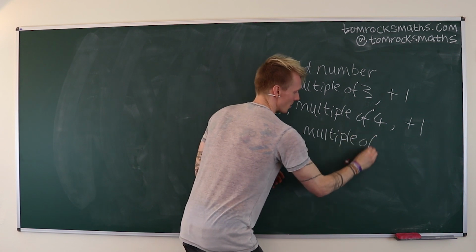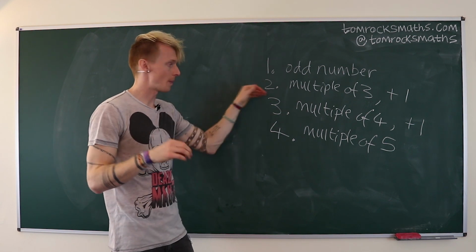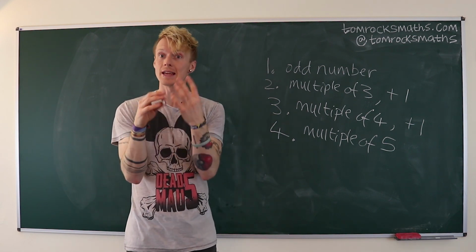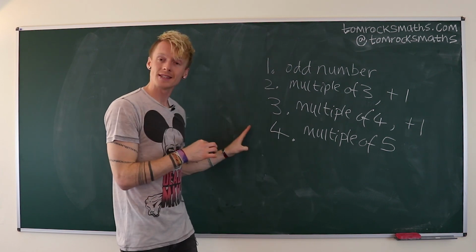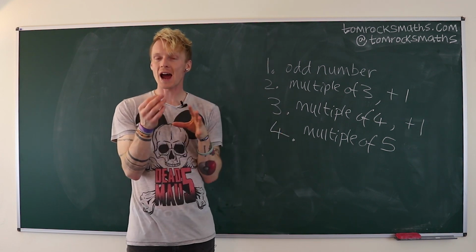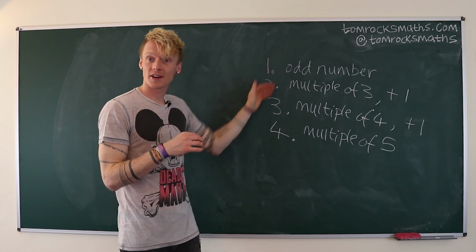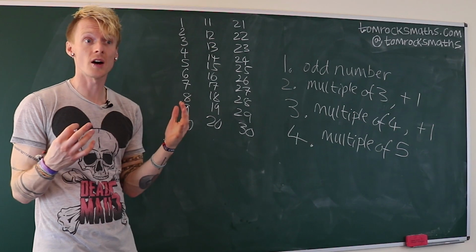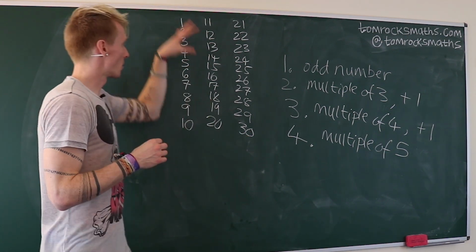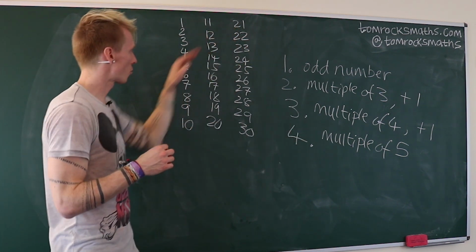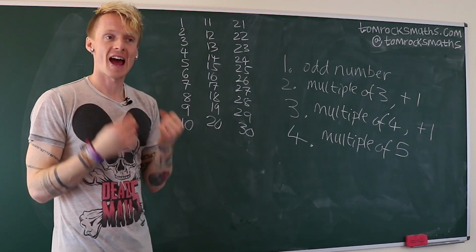So now we have our complete set of 4 rules. We've used all 4 pieces of information given to us in the problem, and we've written them out as 4 mathematical rules which our answer must satisfy. So now we can start considering possible numbers and see if we can find one that satisfies all 4 rules. To start with, I've just considered the first 30 positive whole numbers, and we're going to use these rules to cross off which ones aren't possible and see if we're left with a correct answer.